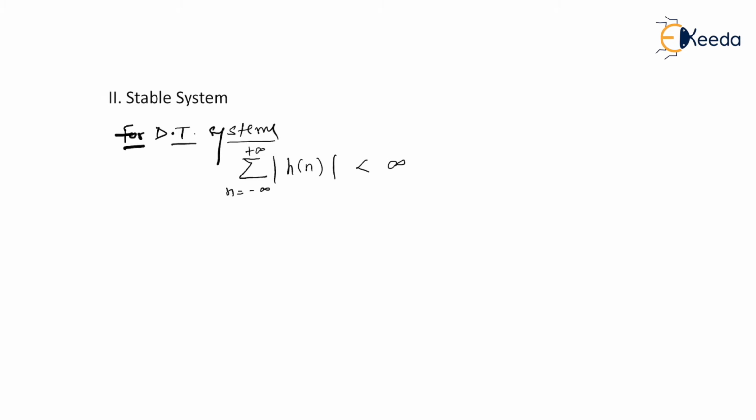Mathematically, what that means is h of n should be a finite value. I mean the summation of mod h of n shouldn't be equal to infinity. So mathematically we say that h of n must be summable. That is, after summing all the samples present in h of n, from minus infinity to plus infinity, it should result in a finite value. In that case we say that the given h of n is summable. So if h of n is summable, then the system is a stable system.